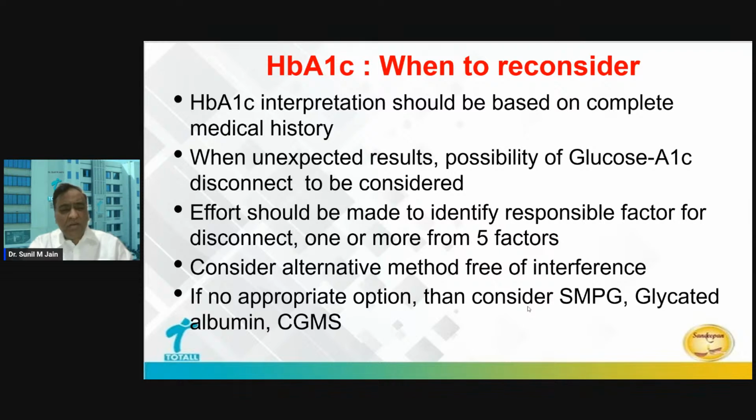If no option is available, we are not depending on HbA1c just now, we have CGM also. We can involve more patients into SMPG, and that's how we can still manage our patients' diabetes very well. So, friends, I want to convey here that HbA1c is a good test, but don't look at it blindly. Look at the other clinical parameters also before interpreting HbA1c, and when these scenarios are present, think of alternative methodologies to monitor patients' glucose. So, with this, I will end here.